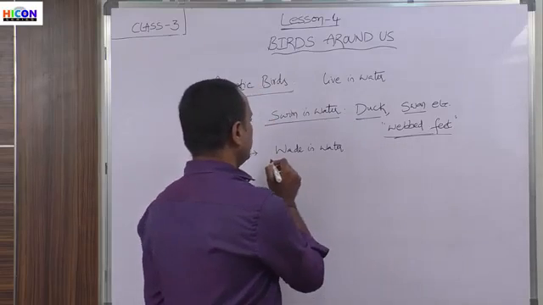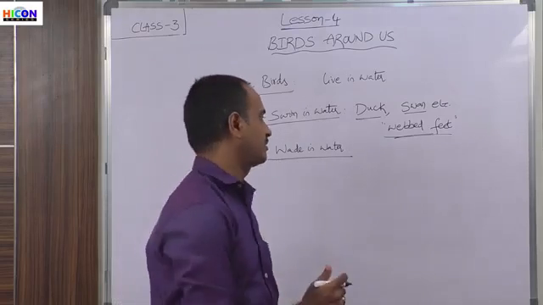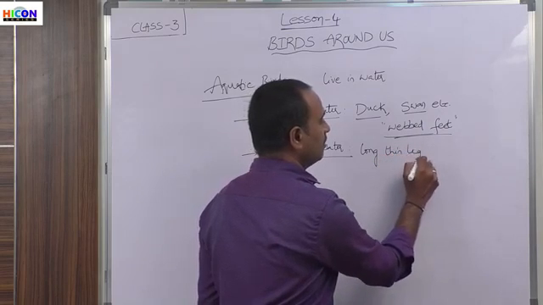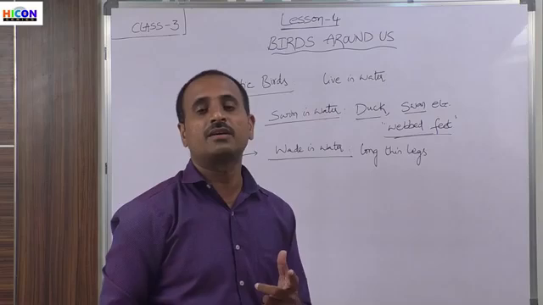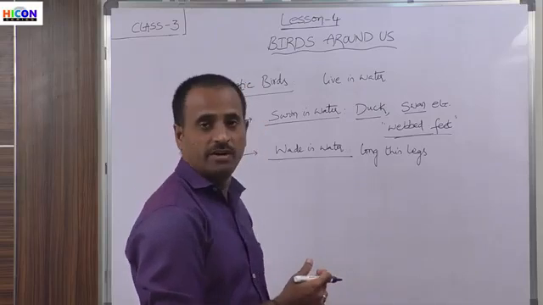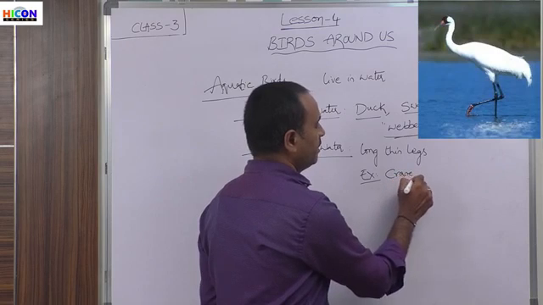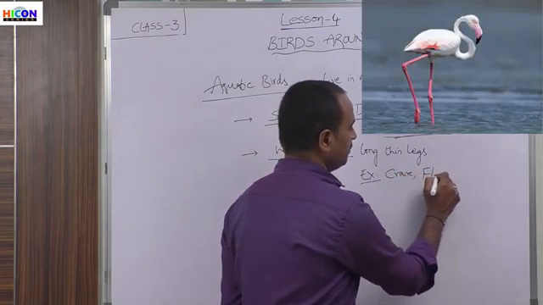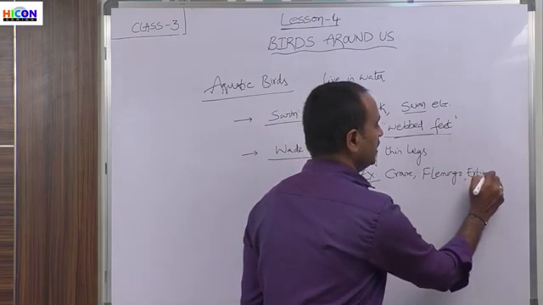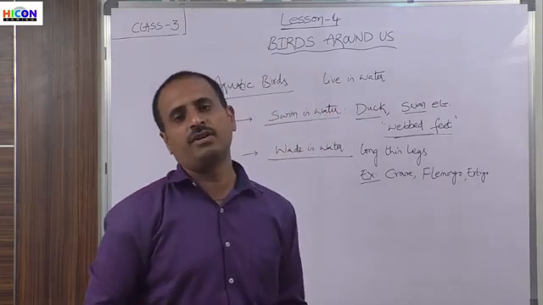Whereas the birds which wade in water have long thin legs. By using these long thin legs, they just wade in water, but they cannot swim in water. So what are the examples of birds which can wade in water? Crane, flamingo, and ertigo, etc. So children, these are the examples of birds which wade in water.